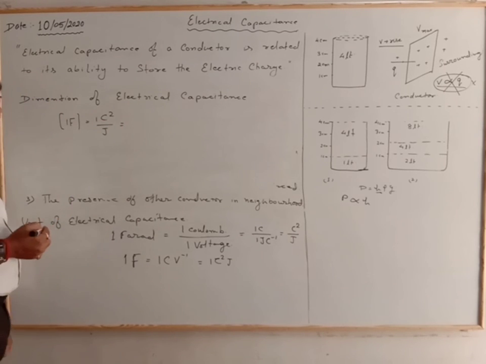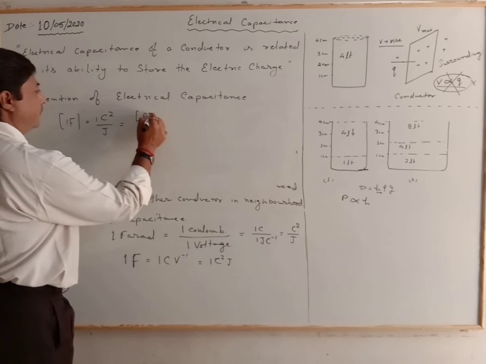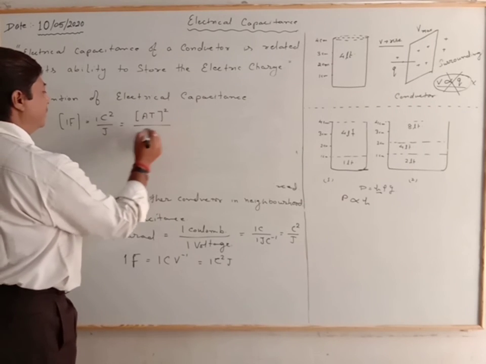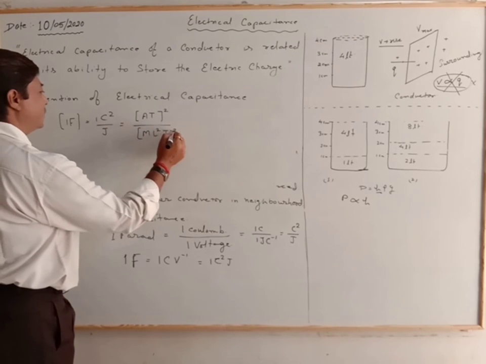The coulomb, charge, has the dimension of A square T square, and joule, energy, has the dimension of M L square T minus 2.